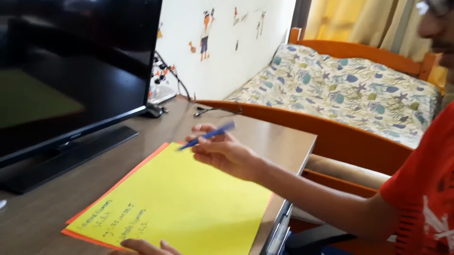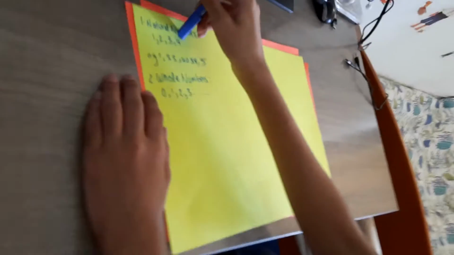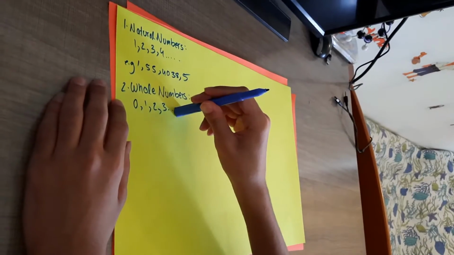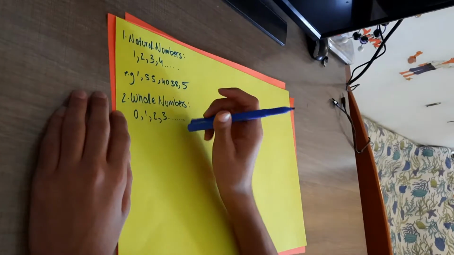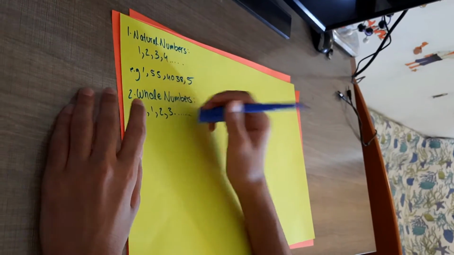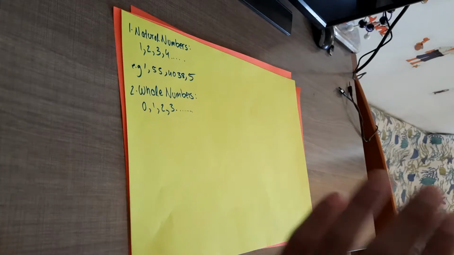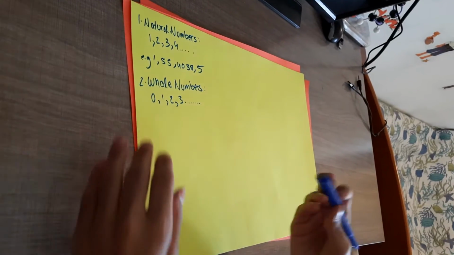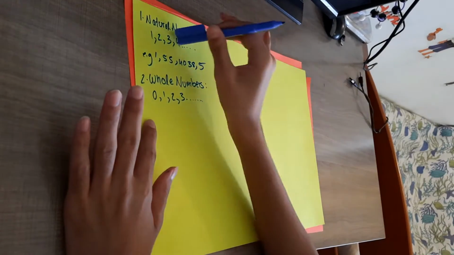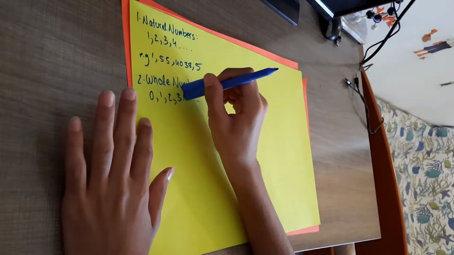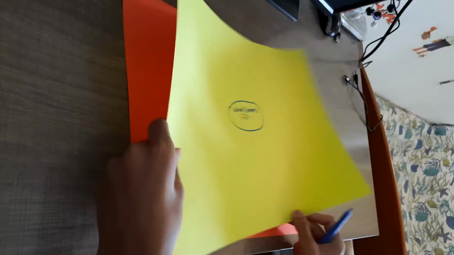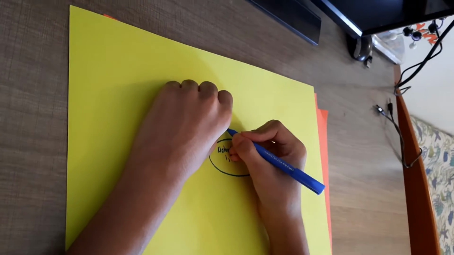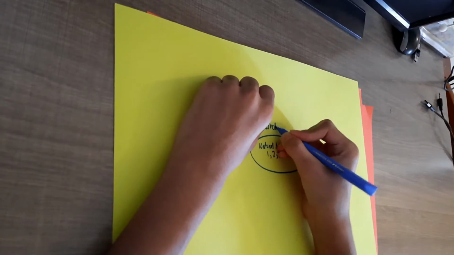So as you might imagine as well, you can just see that all natural numbers are also whole numbers, right? Because you got 3 here, 3 here, 2 here, 2 here, and indeed all the natural numbers do also count as whole numbers. It's kind of like how all thumbs are fingers, but not all fingers are thumbs, right? So once again, the only difference between whole numbers and natural numbers is that whole numbers have 0 included and natural numbers don't. So now going back to our diagram, I'm going to write whole numbers next.